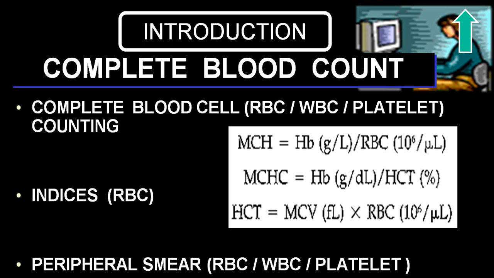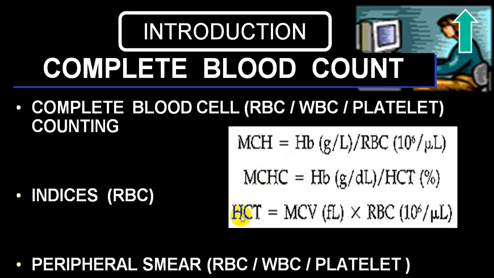In a complete blood count, we get RBC, WBC and platelet count, plus we calculate indices from those. One of the indices calculated is MCH, mean corpuscular hemoglobin, where hemoglobin is divided by the RBC count. When hemoglobin is divided by hematocrit, that is called mean corpuscular hemoglobin concentration.